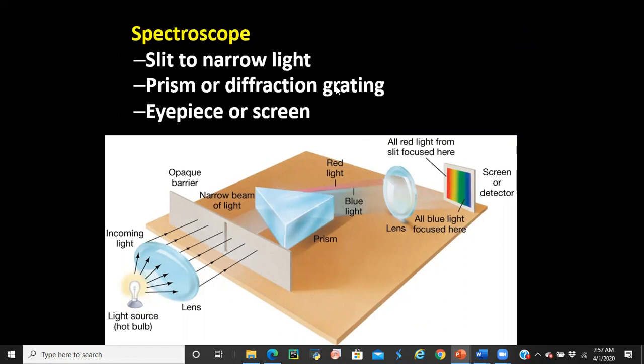The main components of a spectroscope are shown in this figure. One is the slit, which narrows down the light beam. The second one is the prism, or in place of the prism, you can put a diffraction grating also. And the third one is a screen or detector, in which you can see the spectrum, whether it is continuous or discrete. These are the important components of a spectroscope.